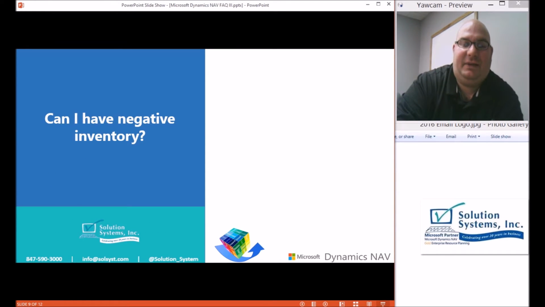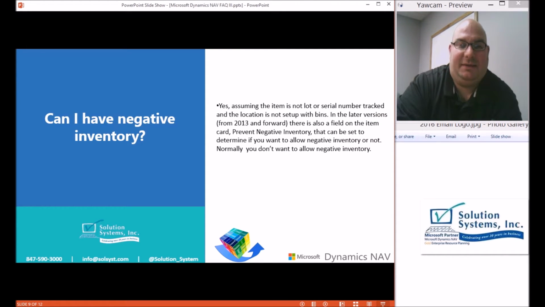Can I have negative inventory? Also another very popular question. Yes, assuming the item is not lot or serial number tracked and the location is not set up with bins. In the later versions from Dynamics NAV 2013 and forward, there is also a field on the item card, prevent negative inventory, that can be set to determine if you want to allow negative inventory or not. Normally, you do not want to allow negative inventory.